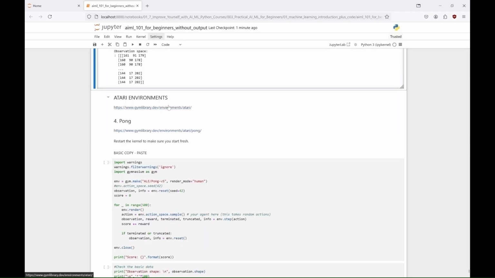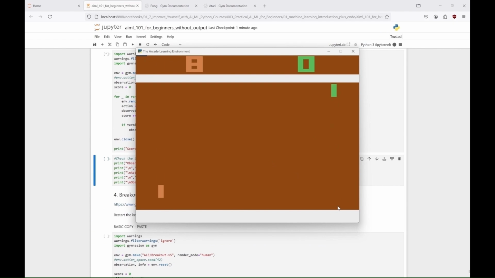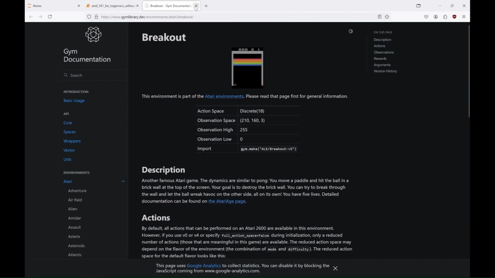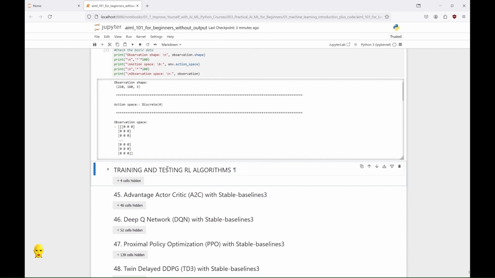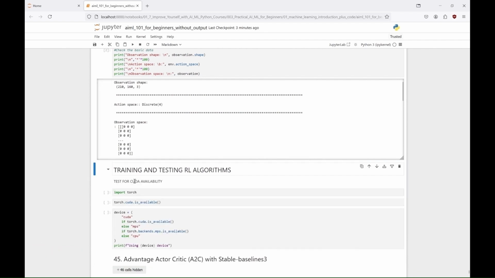And now we have two Atari environments where, at first, our agent plays Pong, and unfortunately loses badly. And finally we have the Breakout environment, where we'll try to teach the agent to hit as many bricks as possible. And as previously mentioned, you can read more about these on the Gymnasium website. So, let's teach our agents how to land, drive, and play Atari games.